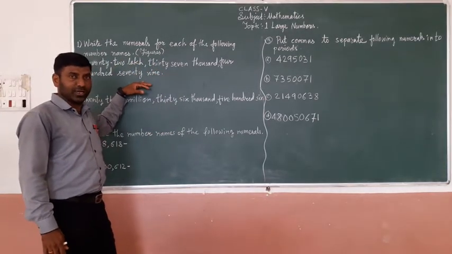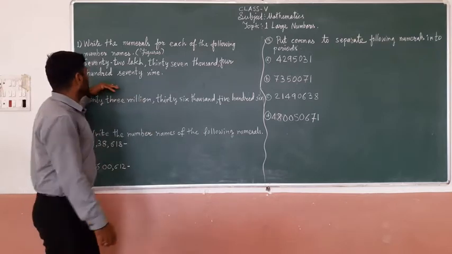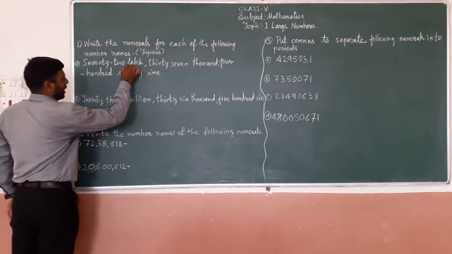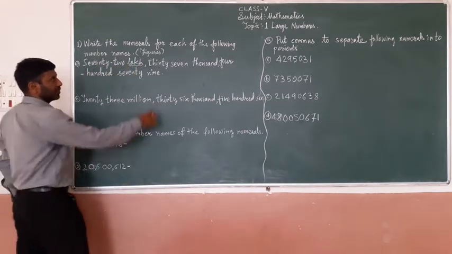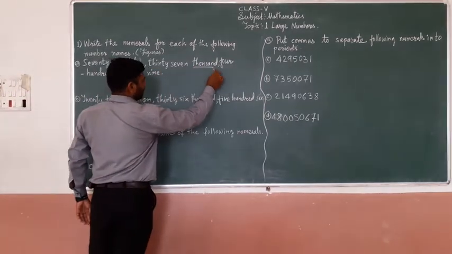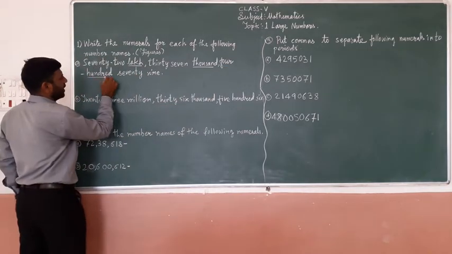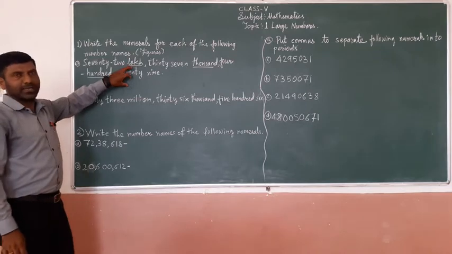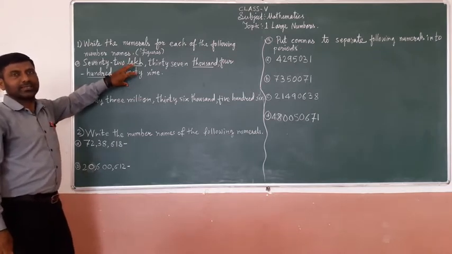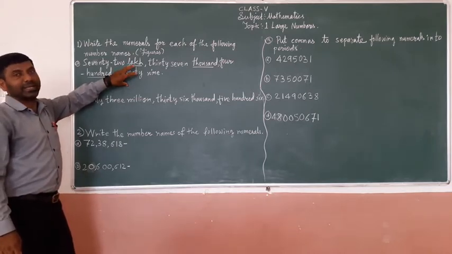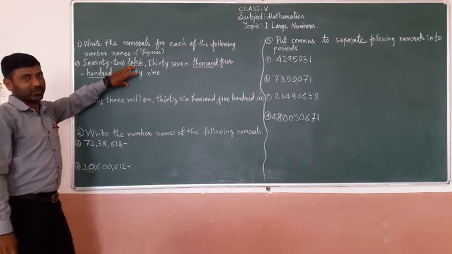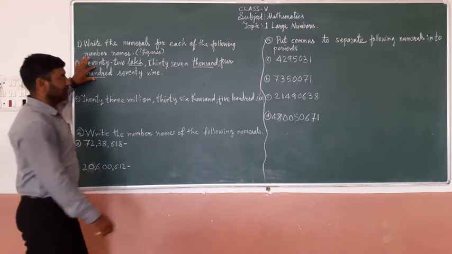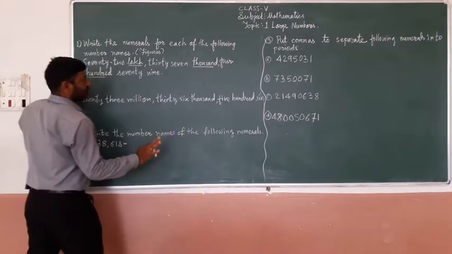Let's see how to solve. 72 lakh 37,479. Lakh means it is in the Indian place value system: lakhs, crore. So what we have to do?